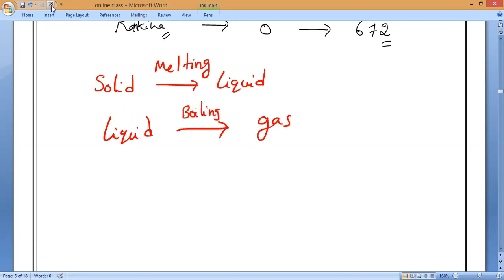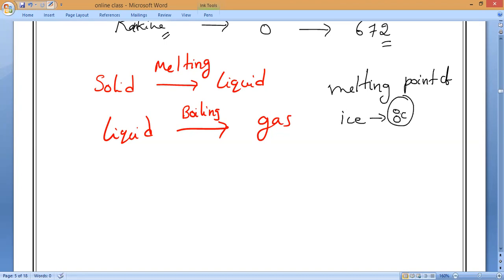Now, for example, what is the melting point of ice? The temperature at which ice converts into liquid is what we call the melting point. The melting point of ice is 0 degrees Celsius.